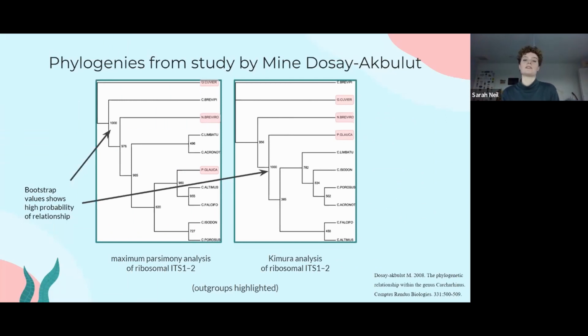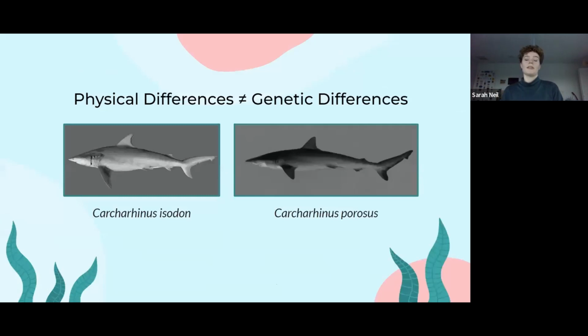So this is showing phylogenies from a study by Manet, Dosset, Akbulut, showing 7 species from the Carcharodontis genus, as well as 3 outgroups, which are highlighted in pink. So to the left, there is the maximum parsimony analysis of ribosomal ITS12, which is more similar to what we did. And then on the right is Kimura analysis of the same gene. So looking at the bootstrap values, you can see there is a very high probability of these relationships being accurate. And this shows that despite there being physical differences between these sharks, there are not as many genetic differences.